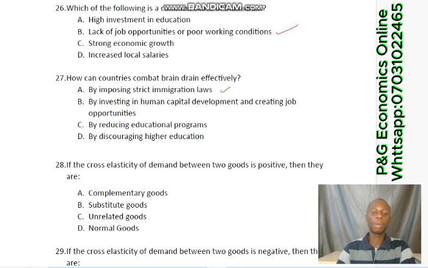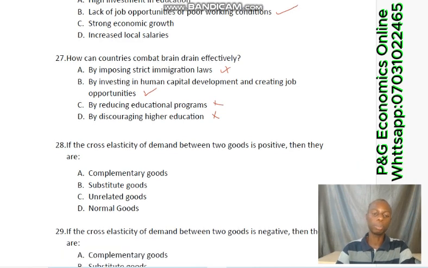By investing in human capital development and creating job opportunities, yes, that would be one of the ways a country can solve that problem. Then C says by reducing educational programs, that will really worsen it. Then D says by discouraging higher education, that will only worsen it as well. So the best way to combat brain drain in any country is to invest in human capital development and create job opportunities.